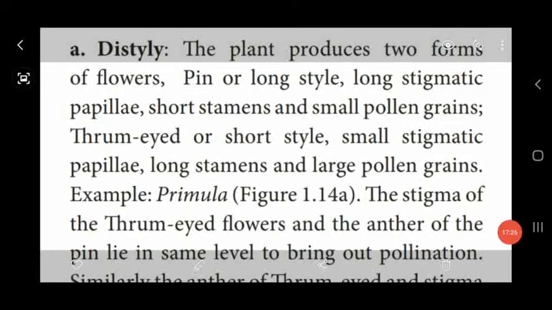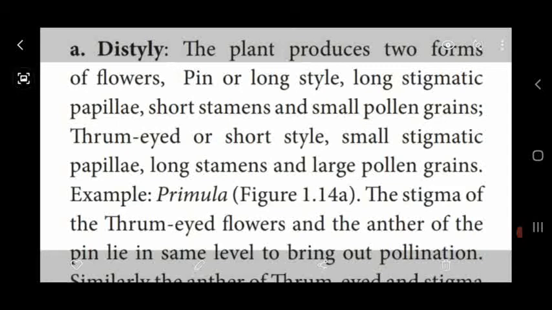Dear students, heterostyly is again divided into two types. One is distyly, another one is tristyly. Distyly means they produce two flowers with different lengths of style and stigma.